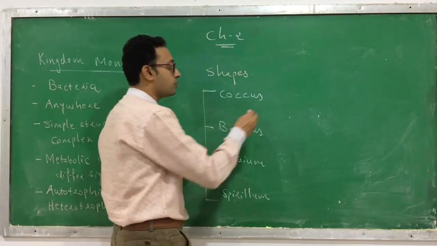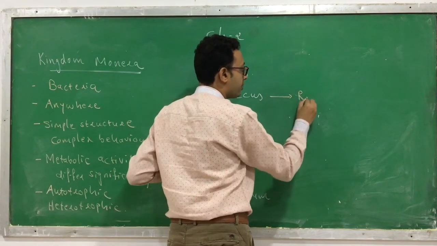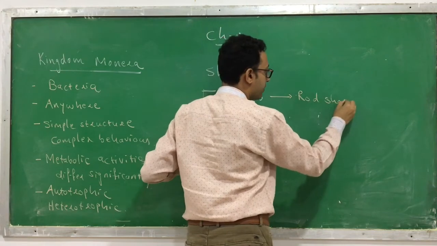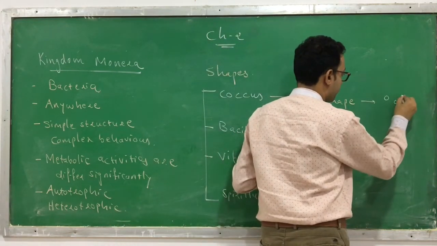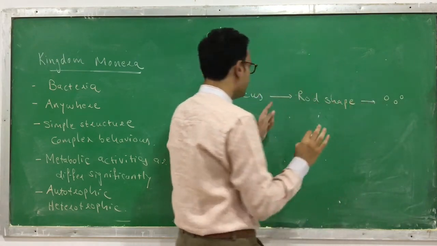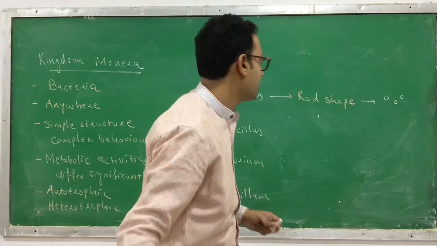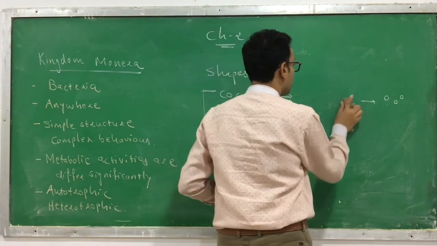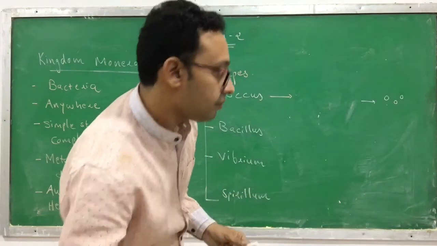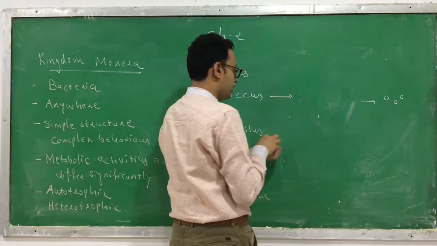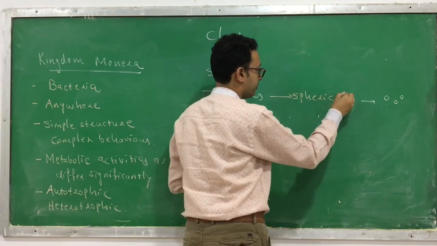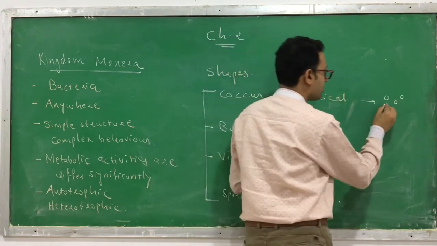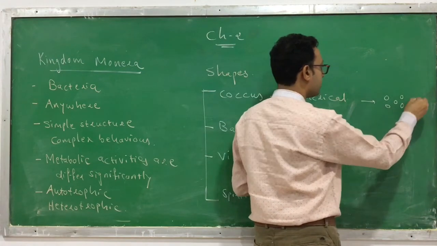Okay? Coccus means it's a rod shape. Rod shaped bacteria are present, like this. So, it is a coccus. No, it's not a rod shape. It is spherical in shape. These cocci are spherical in shape. Clear? Like this. They are spherical.